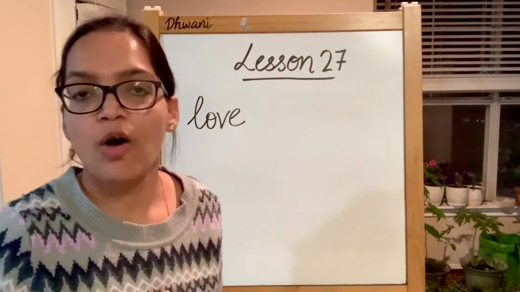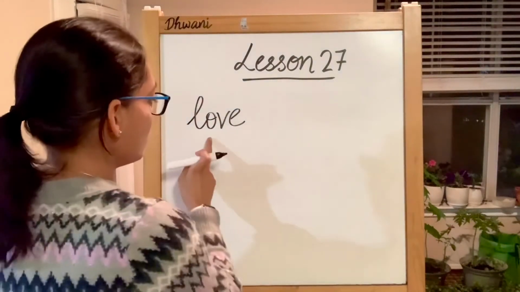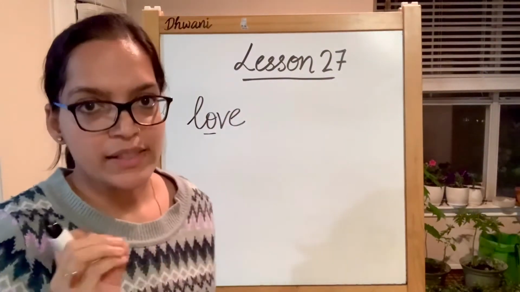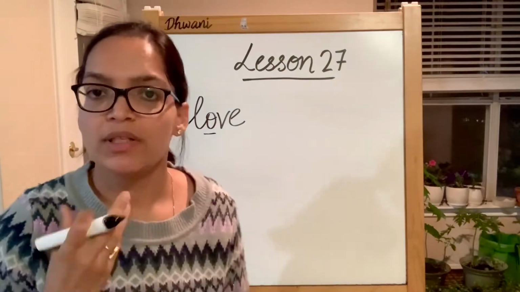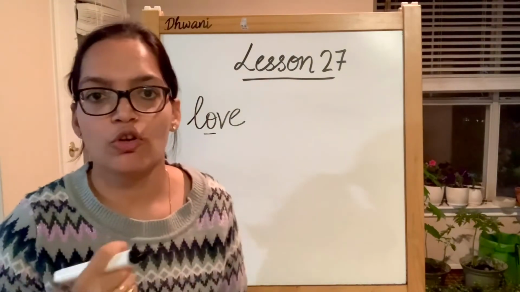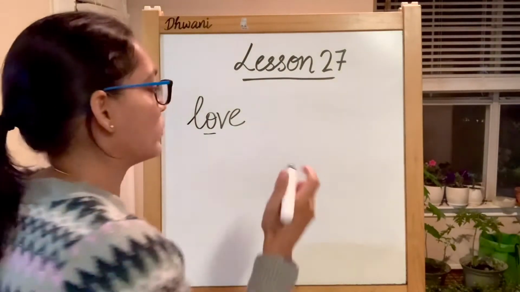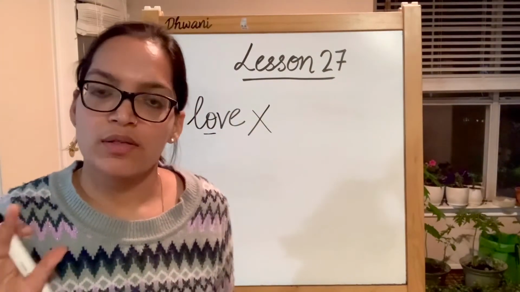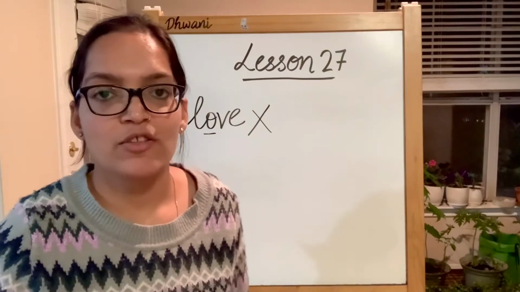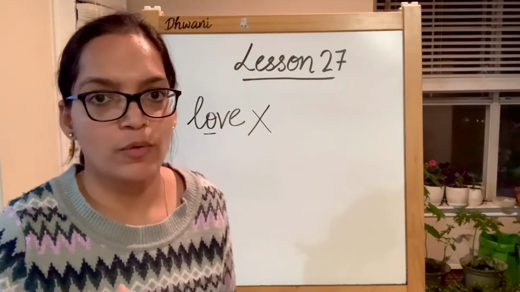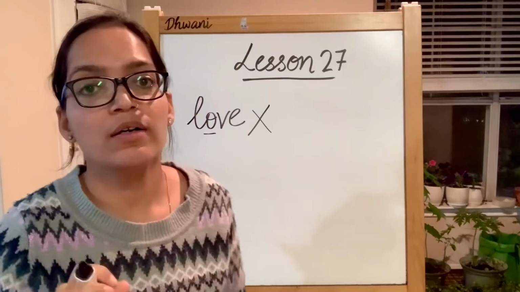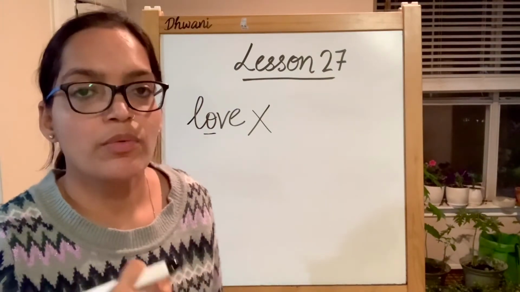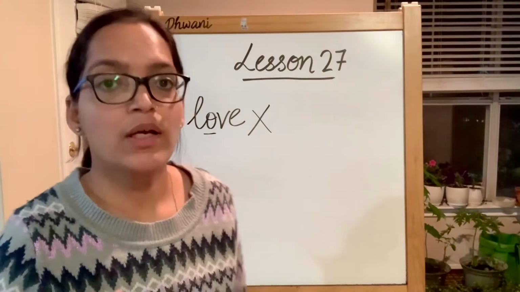You remember how love is written? It has O, it has an E in the end. And in ideal cases, this E should be telling us that the O should produce its long vowel O sound. But no. Now O here produces its schwa sound, which is the same as short vowel U sound, uh sound. So this becomes L, U, V. And again, no sound of E. So this is love.